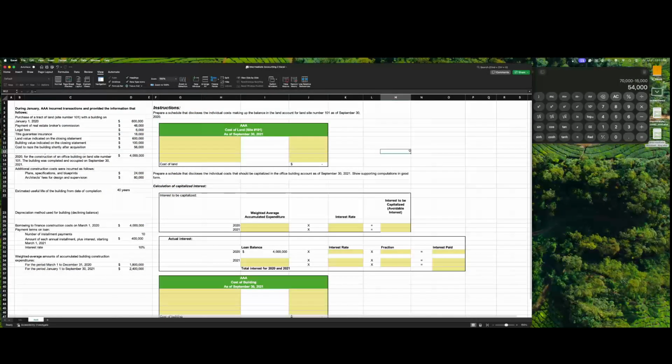Okay, so let's do the next part where we prepare the schedule for the individual costs of this land, like the cost of the land as well as the cost of the building.